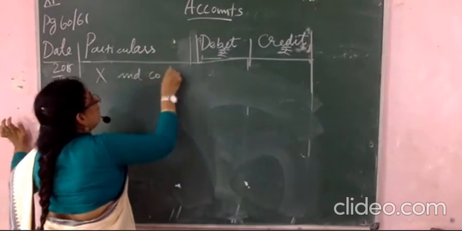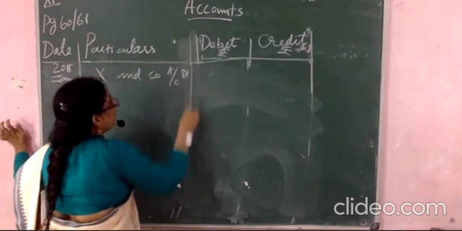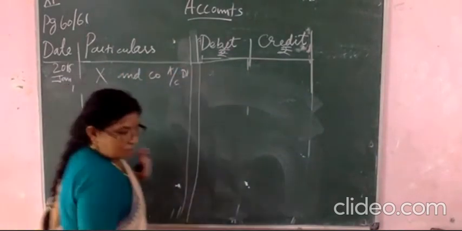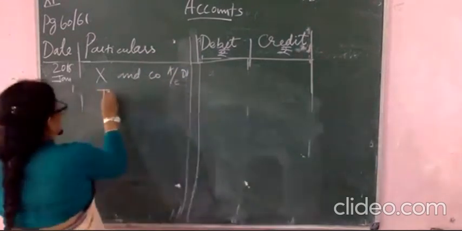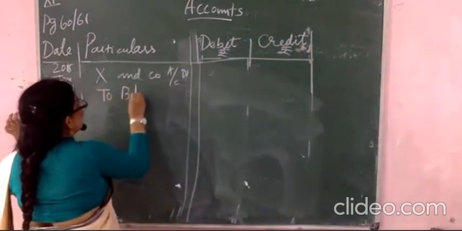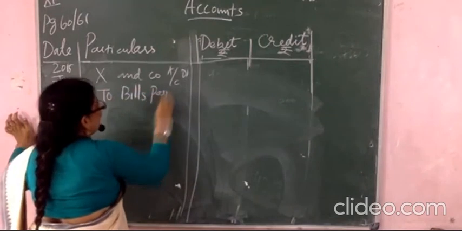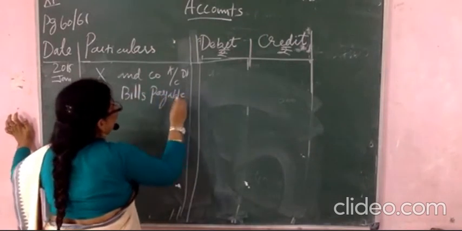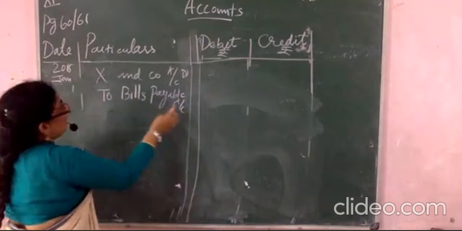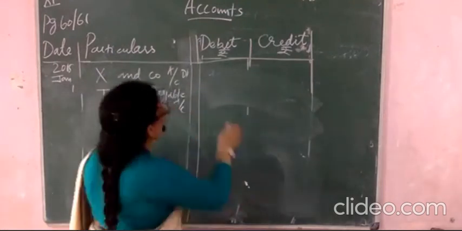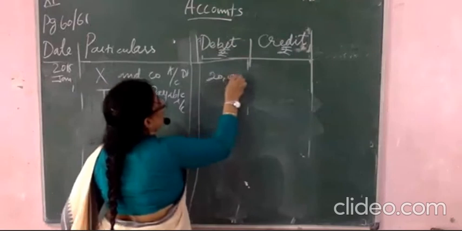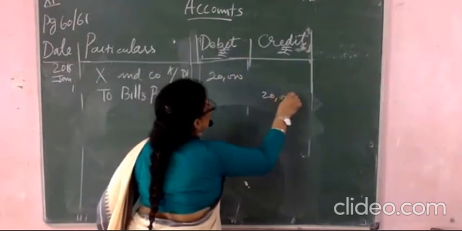So this is accepted, no? The bill is accepted. So you have to write bills payable account. What amount is it? 20,000 you have to write.